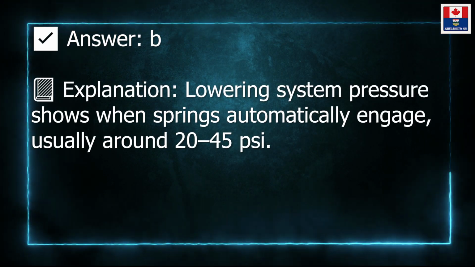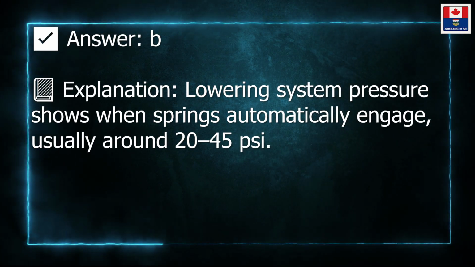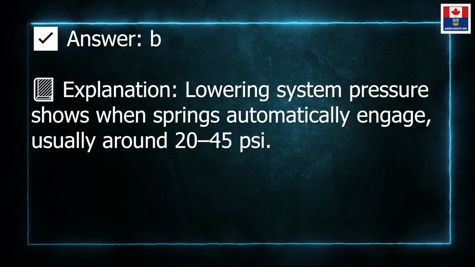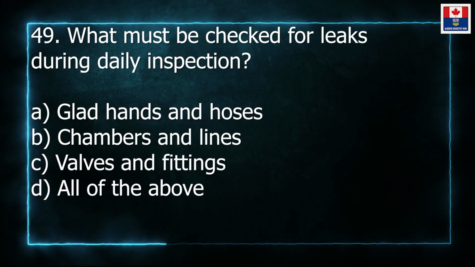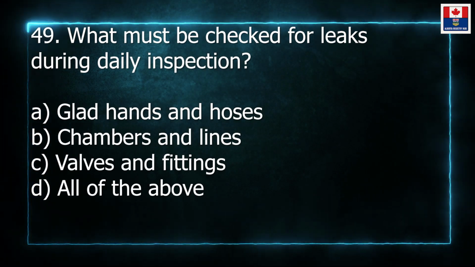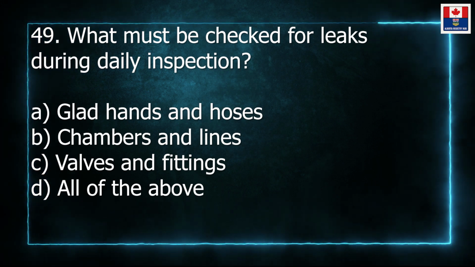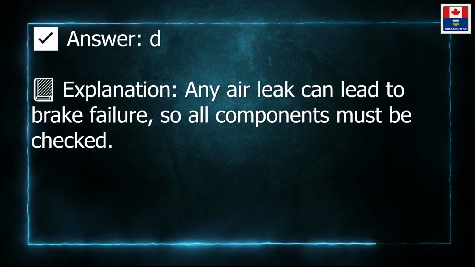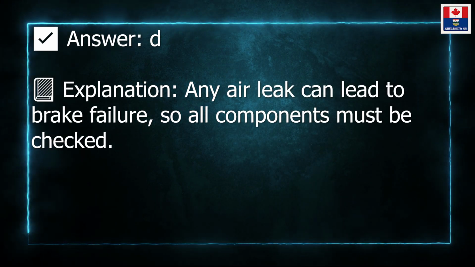Answer B. Explanation. Lowering system pressure shows when springs automatically engage, usually around 20-45 pounds per square inch. 49. What must be checked for leaks during daily inspection? A. Glad hands and hoses. B. Chambers and lines. C. Valves and fittings. D. All of the above. Answer D. Explanation. Any air leak can lead to brake failure, so all components must be checked.